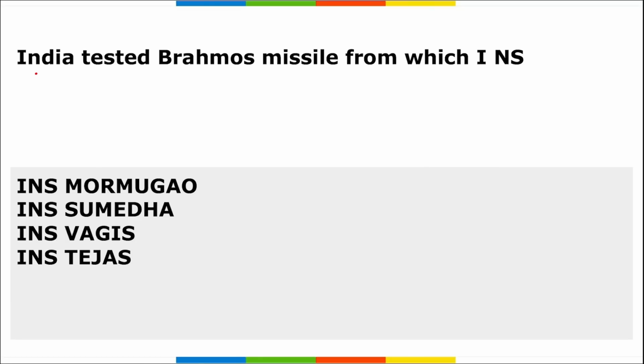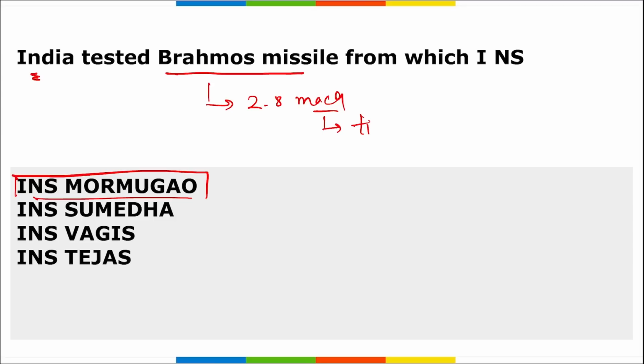Next, India tested the BrahMos missile from which Indian naval ship? So recently, India tested the BrahMos supersonic cruise missile. It was tested from the Indian naval ship INS Mormugao. This INS Mormugao tested this Atmanirbhar and indigenously developed BrahMos supersonic cruise missile. The speed of this missile is 2.8 Mach, that is 2.8 times the speed of sound, because 1 Mach is equal to the speed of sound.